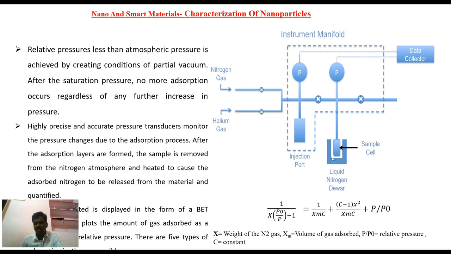This adsorption as well as desorption gives some data. These data are collected as a BET isotherm. Now we have to plot the gas adsorbed as a function of relative pressure. This is called the BET equation. From this equation, we calculate the surface area of the sample.